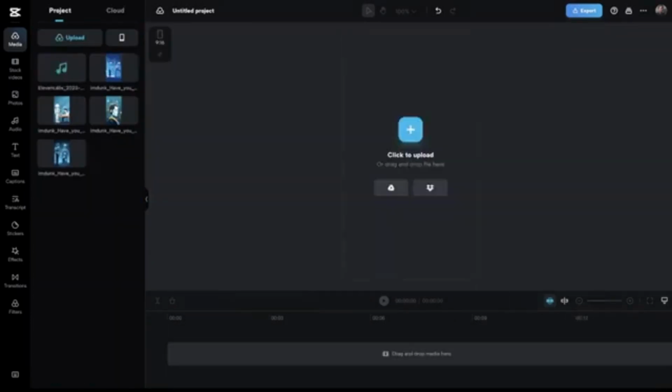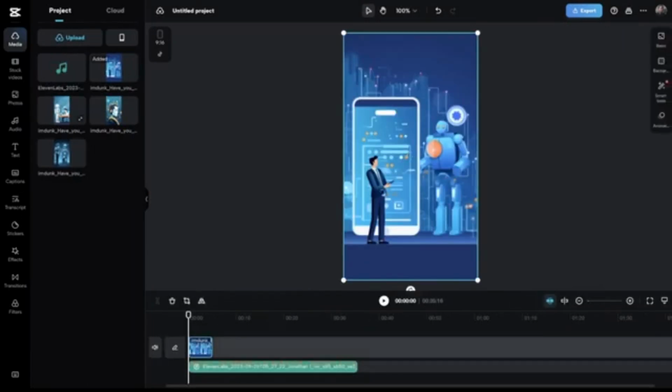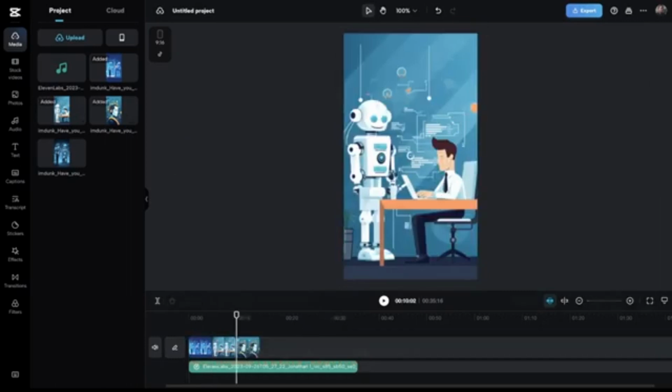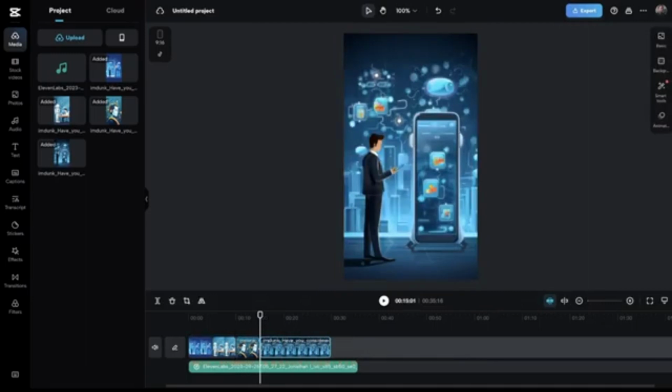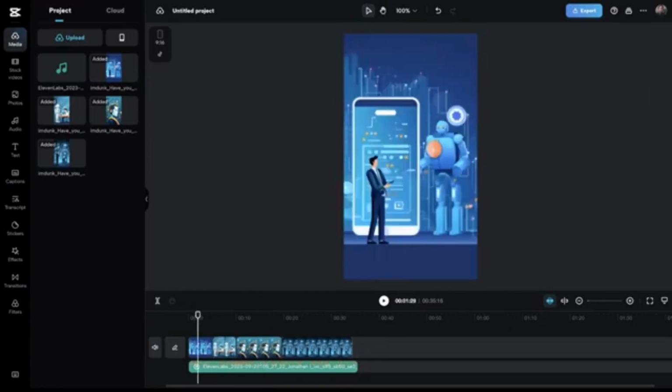Now I can take the voiceover, drop it into the timeline. Then we take these images. We're going to drop them in on top of our voiceover. Then we're going to grab another one, drop it in over the voiceover, drop it in over the voiceover. Then we stretch these out, make this longer. We're going to stretch it out. Try and make them match up with the sound. And then once you have these aligned, I'm not going to spend a whole lot of time on this just because there is an easier way. There is a faster way to do this, a more efficient way.